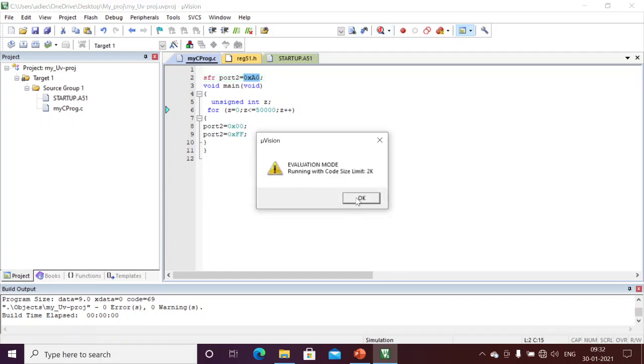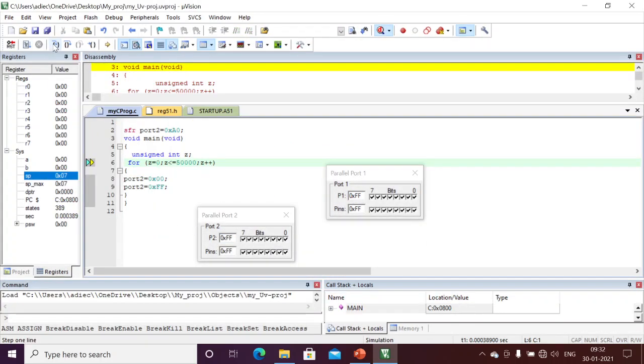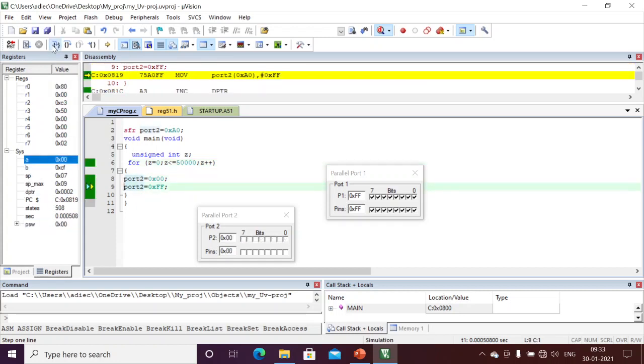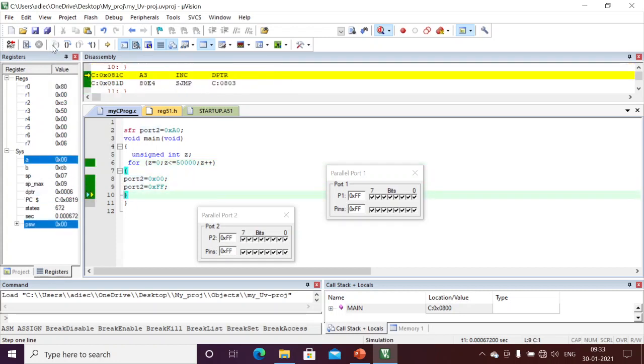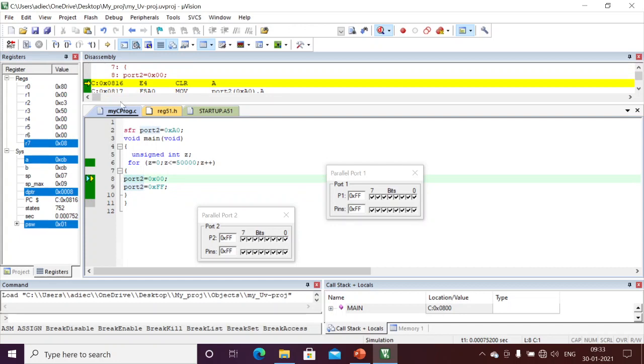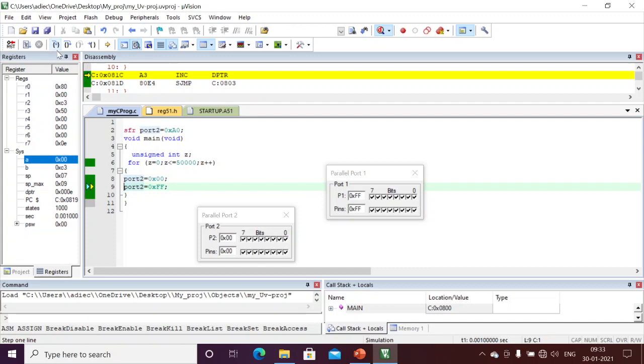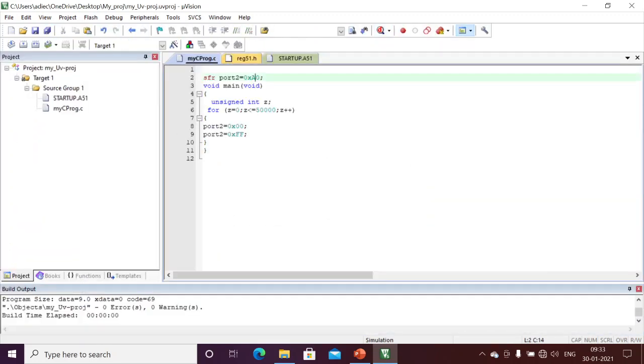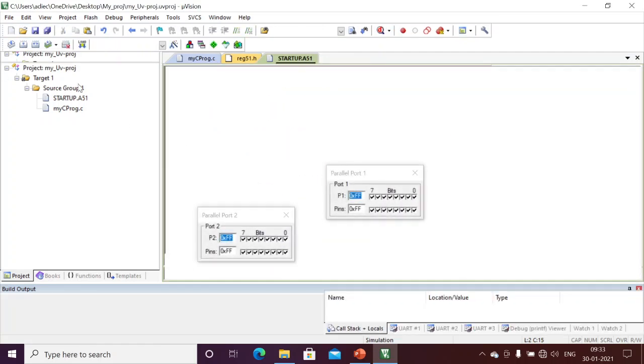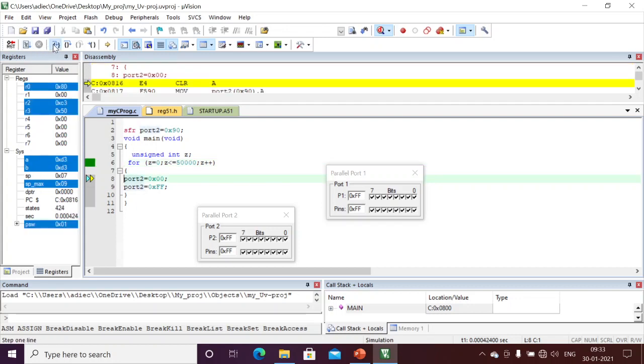Now I am going to the execution. Here I am doing the compilation. See, here I am toggling the port using the SFR address, using the SFR data type, 50,000 times, toggling my port data. Similarly, if I want to access port 1, the naming can be anything. I have changed it to port 1 now. Now you will see port 1 will get affected. Why? Because the address I have changed to port 1.